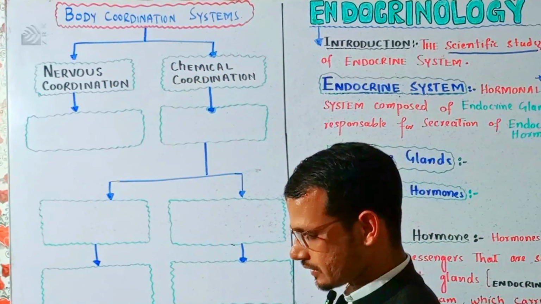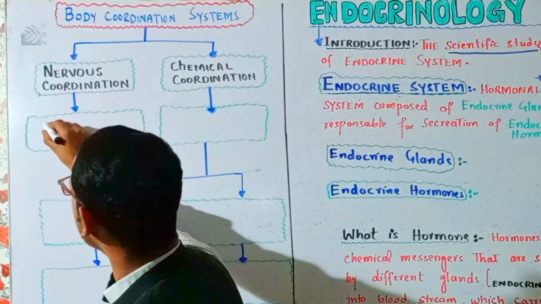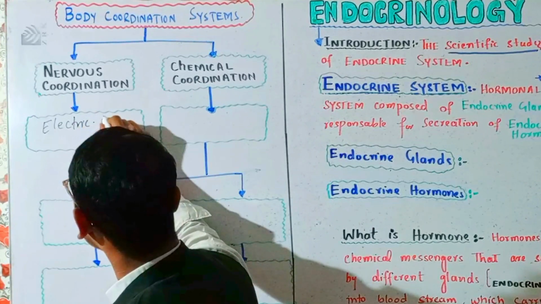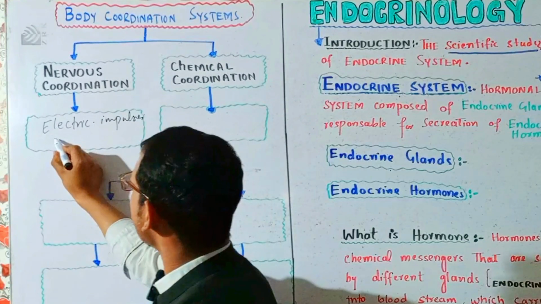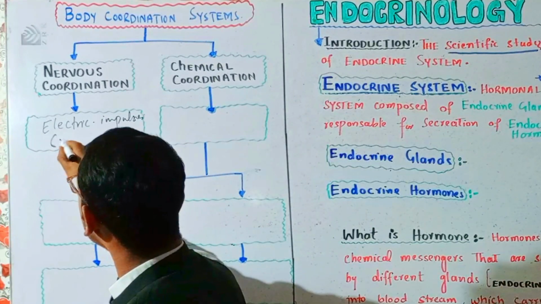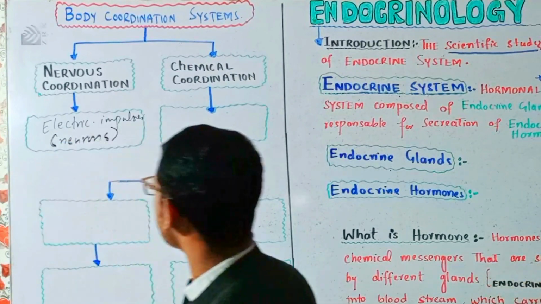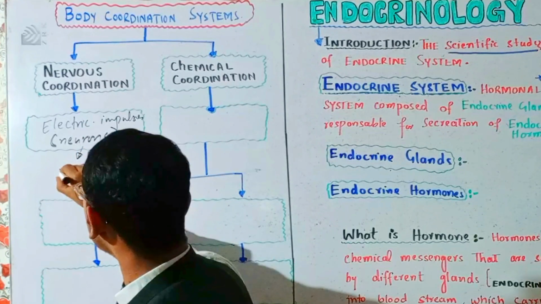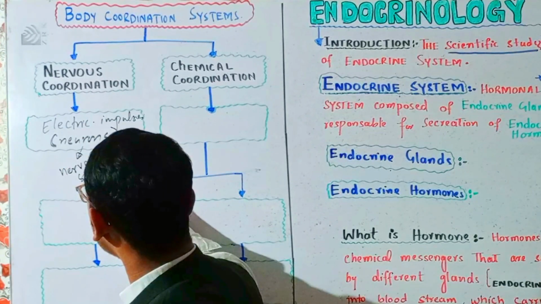The nervous coordination works on the basis of electricity. These are the works of the coordination system which need electric impulses, and these electric impulses are provided by neurons, from which the nervous system is designed, right? Nervous coordination is controlled by the nervous system.